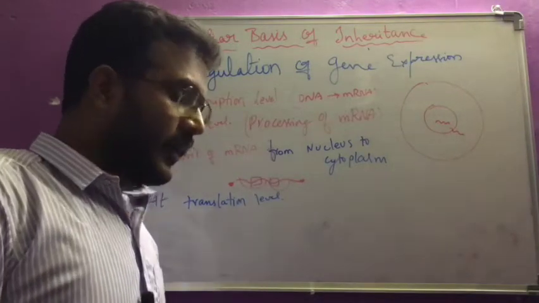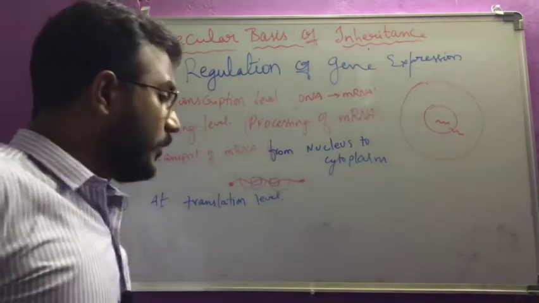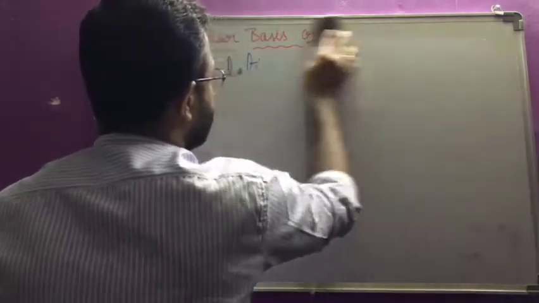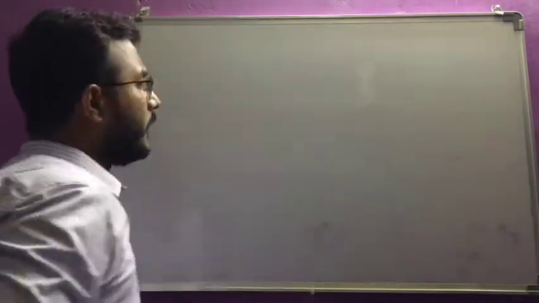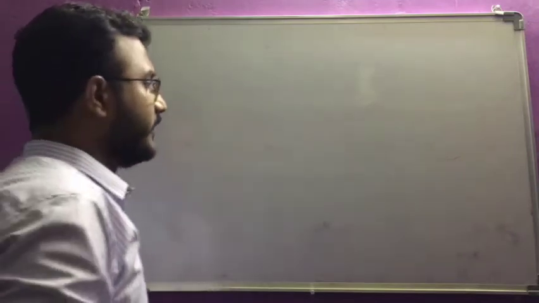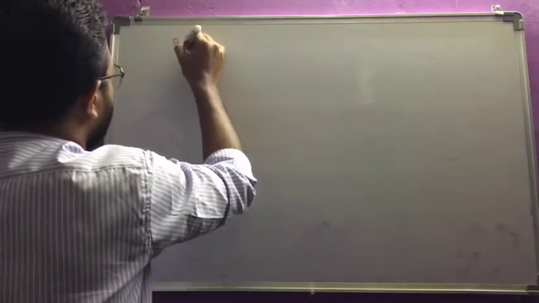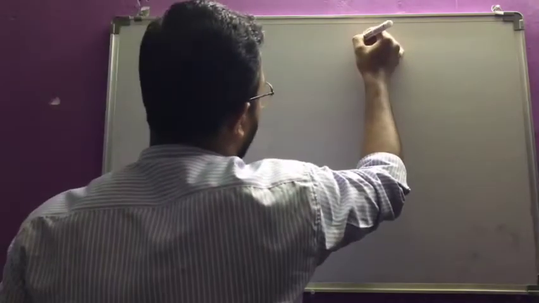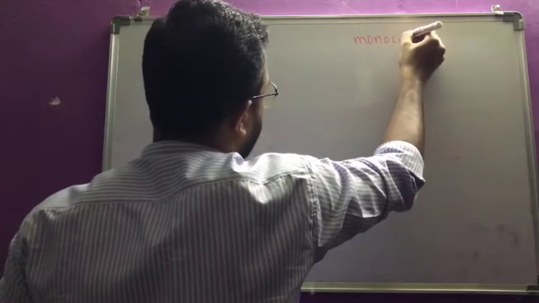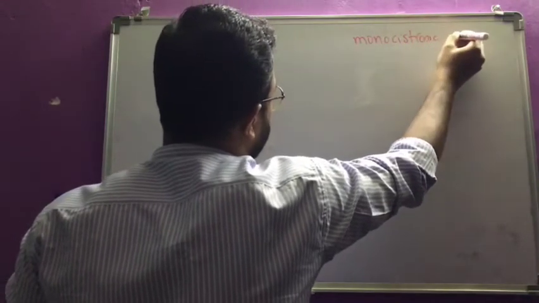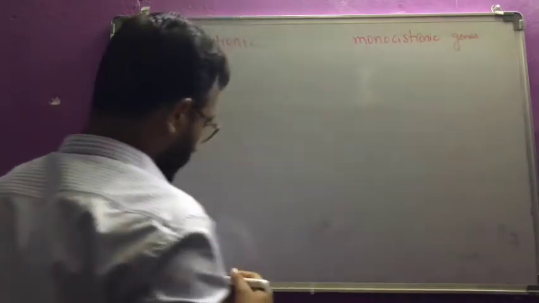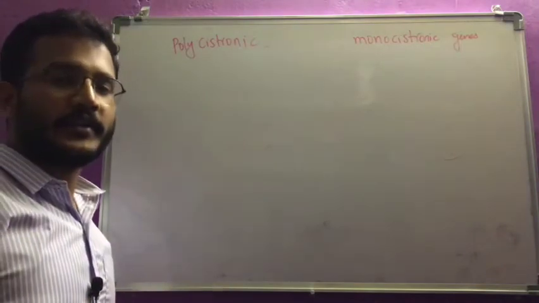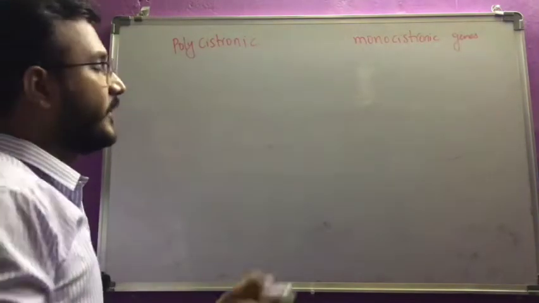Now, in the previous videos we discussed polycistronic and monocistronic genes. So what are those? If from one gene you are getting more than one protein, that is known as polycistronic genes.